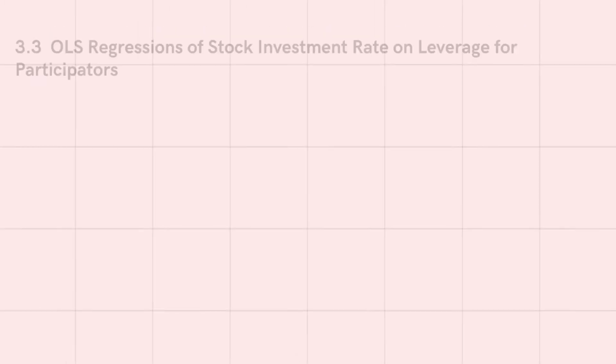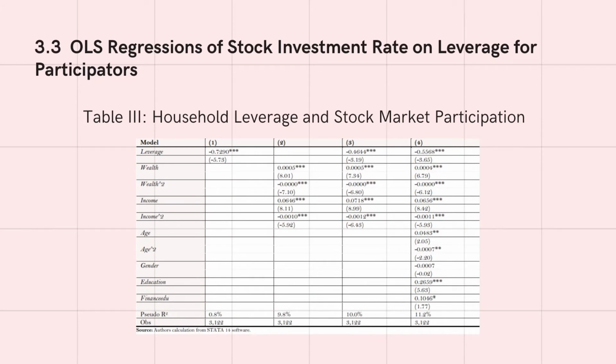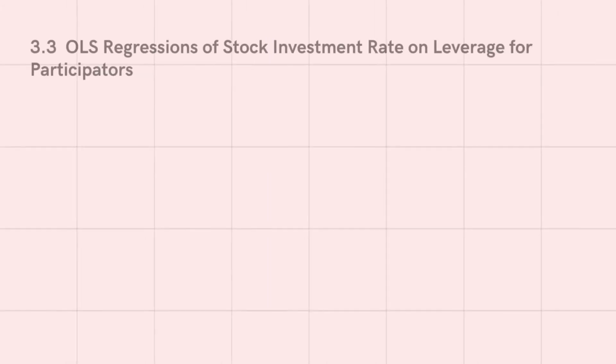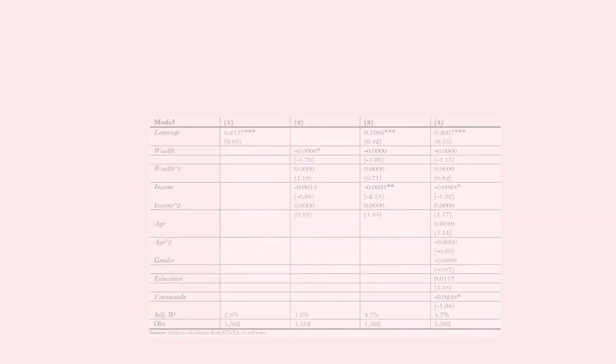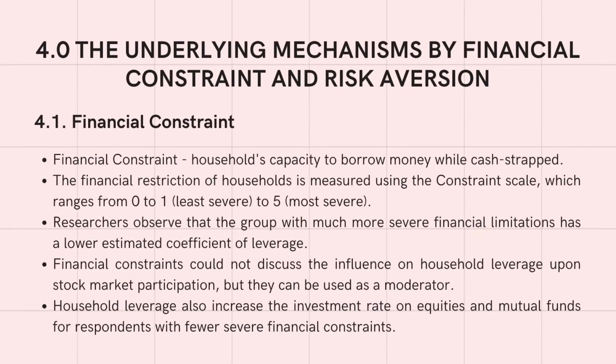Table 3 is household leverage and stock market participation. And table 4 is household leverage and stock investment rate for participators. Next, I will present the underlying mechanisms by financial constraint and risk aversion.